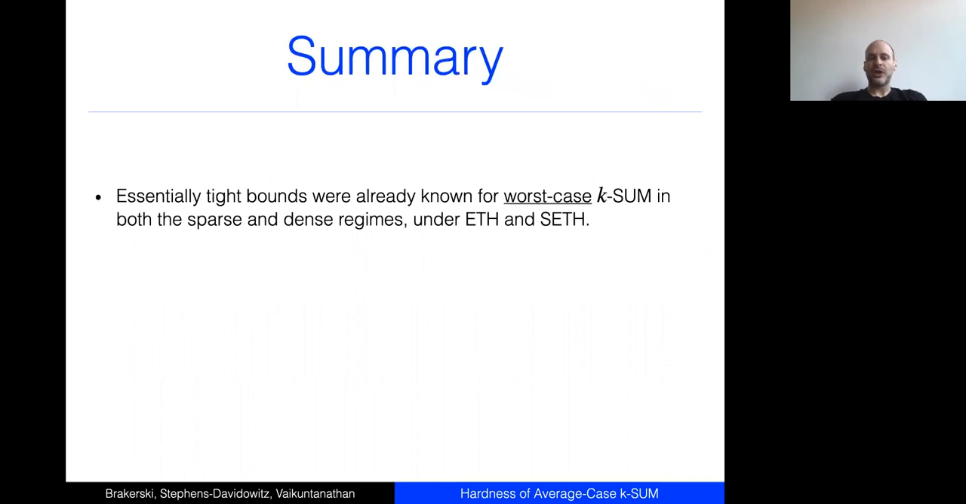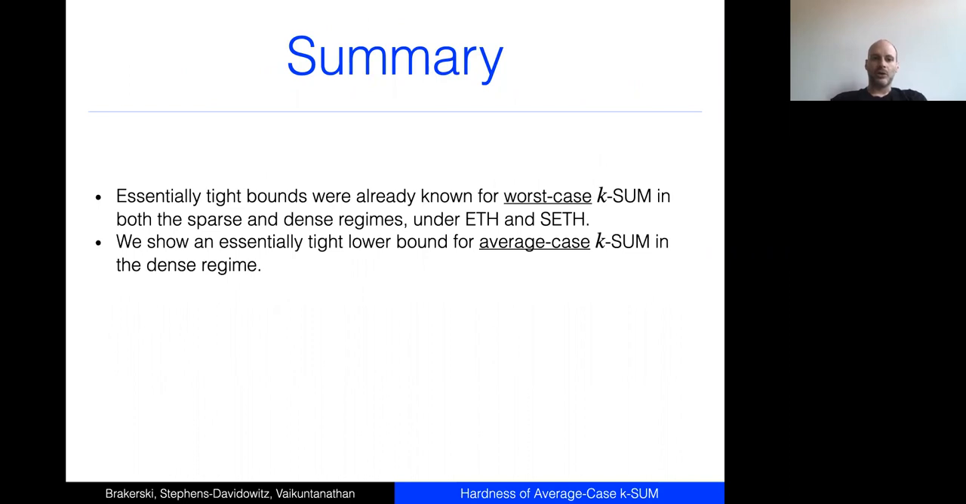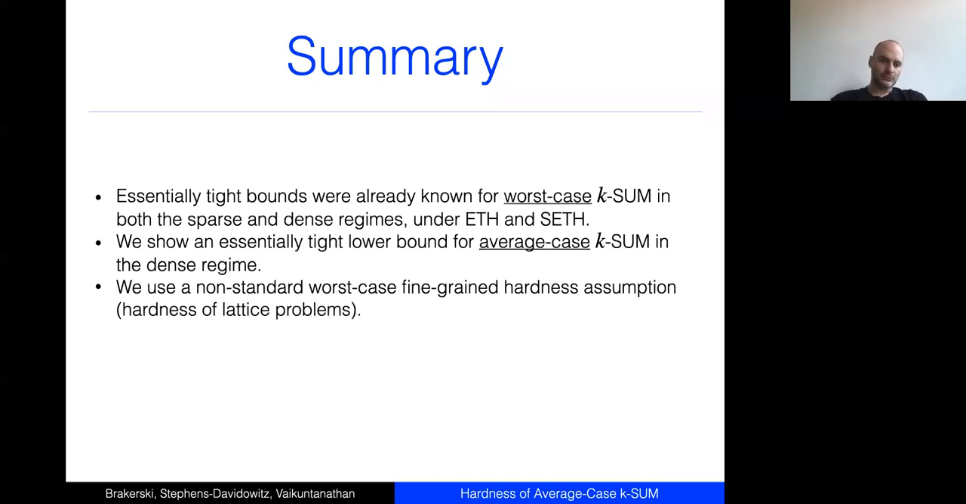In summary, we already essentially knew tight bounds for worst case k-sum. We prove essentially tight bounds for average case k-sum in the dense regime. And we use this non-standard worst case fine-grained hardness assumption, which is the hardness of lattice problems, which I personally think should be of interest more generally to the fine-grained community. Particularly, we already knew this worst case to average case reduction for lattices. So we show that it can be extended to k-sum, but it's natural to ask what else we can apply this to. Okay, so I'm out of time.